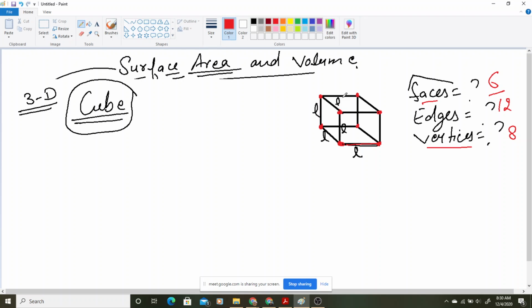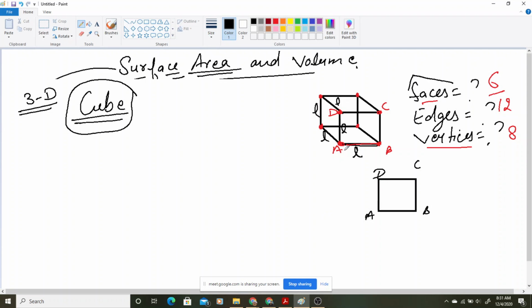Okay, so that means if I am doing here, I am taking this A, B, C, D only. Suppose this A, B, C, D is looking like this. This is one face of a cube I have taken. I have taken only one face of this cube here, A, B, C, D. So if I am asking what shape is one face of a cube? It is a square shape.